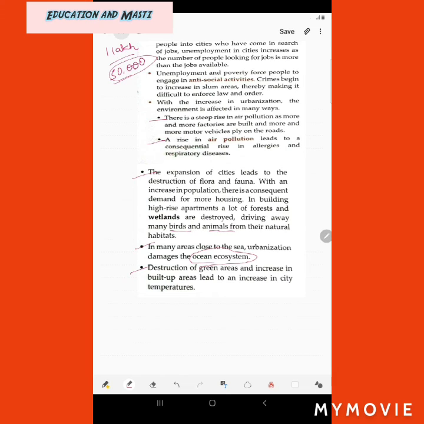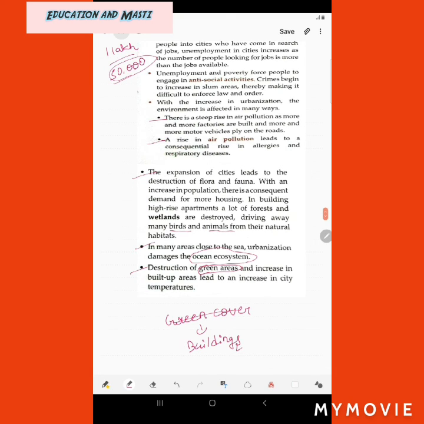Destruction of green areas and increase in built-up areas lead to an increase in city temperature. What happens is that when cities are being built, green areas, green cover, green forests are being removed, and there is an increase in the built-up areas, means in place of the green cover, high-rise buildings are built.